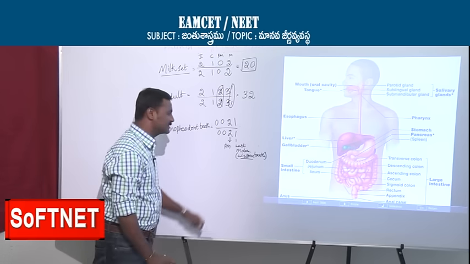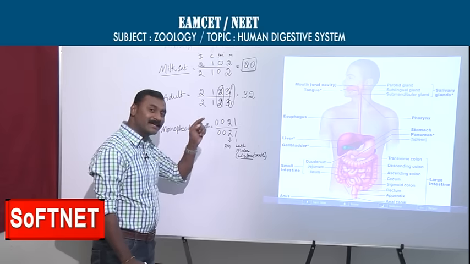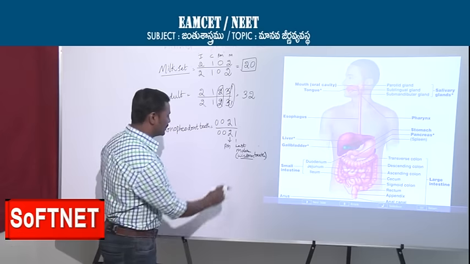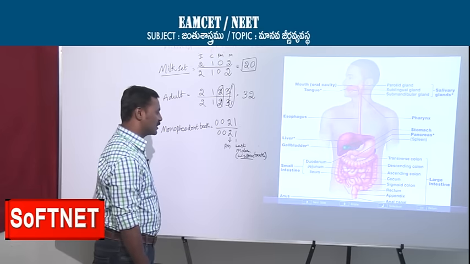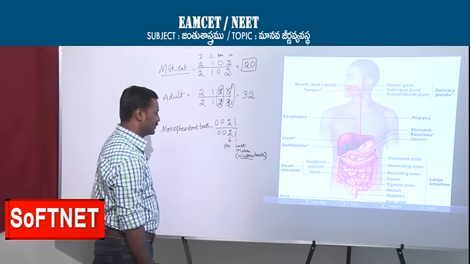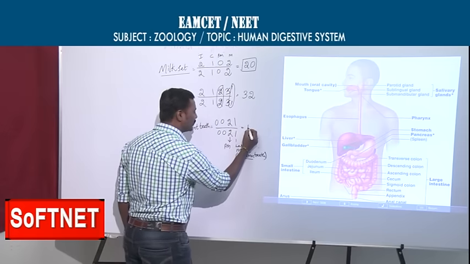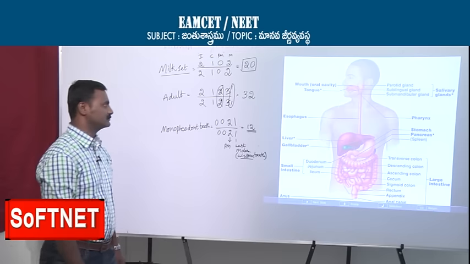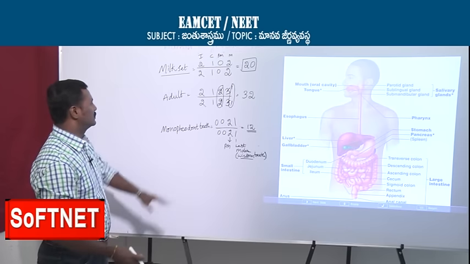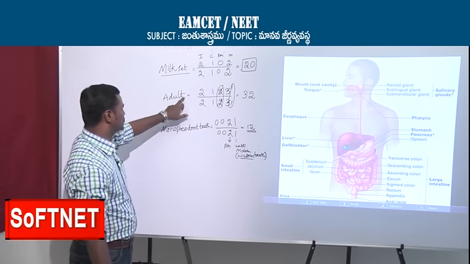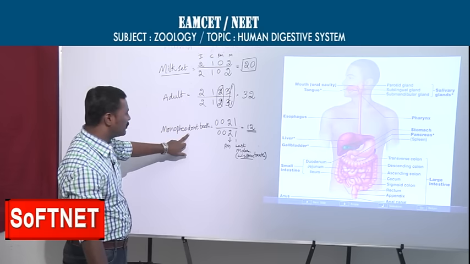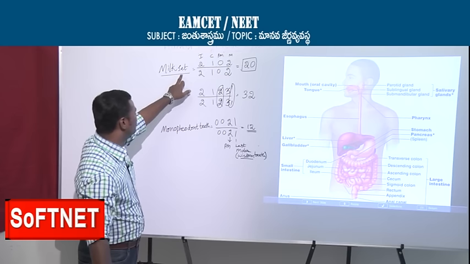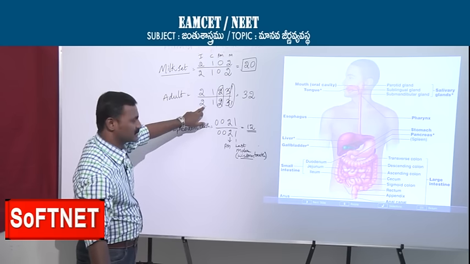But the teeth generally come at the age of 20 to 22 years, and at that time we say this is the last molar, the wisdom teeth. So total how many teeth come only once in our lifetime? Total 12 teeth. Understood? This is about childhood, this is about adulthood, this is about monophyodont teeth. So the milk set is replaced by the adult set.